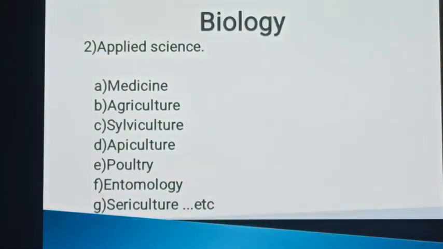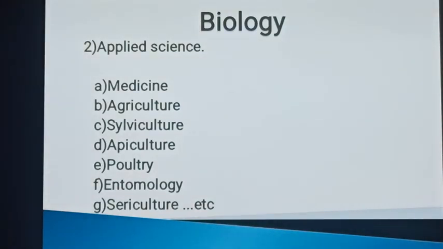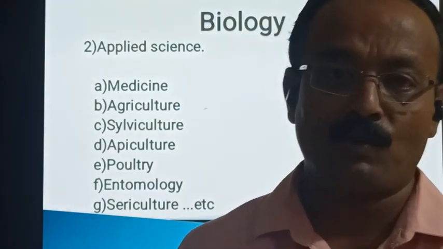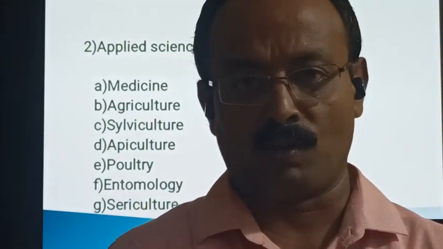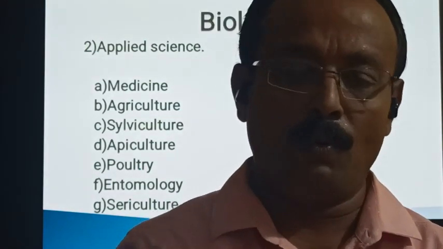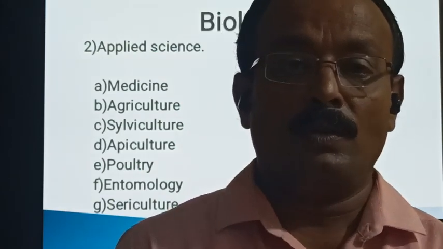Likewise, agriculture. So what is agriculture? Agriculture deals with various aspects involved in soil management, crop cultivation, and it is also involved in raising livestock. Livestock, the animals we rear for our use, like sheep, goat, cow, buffalo, etc. These are the livestock.